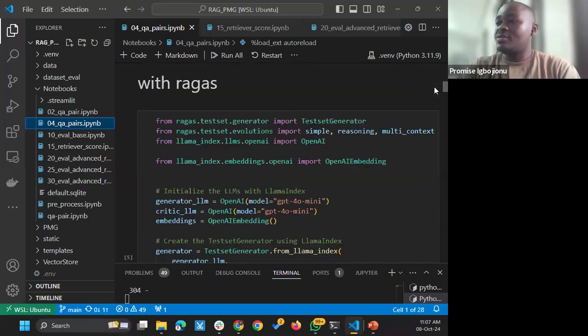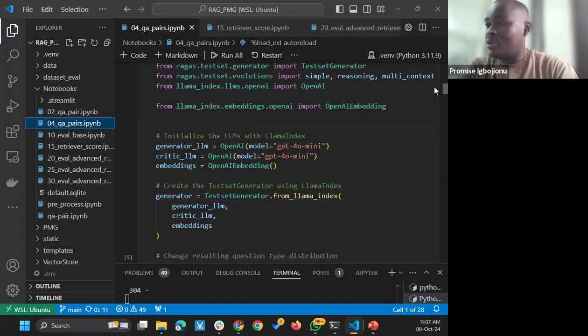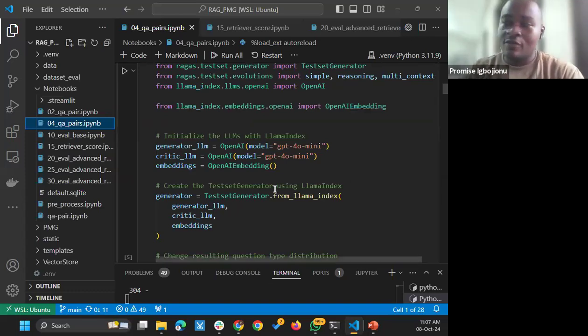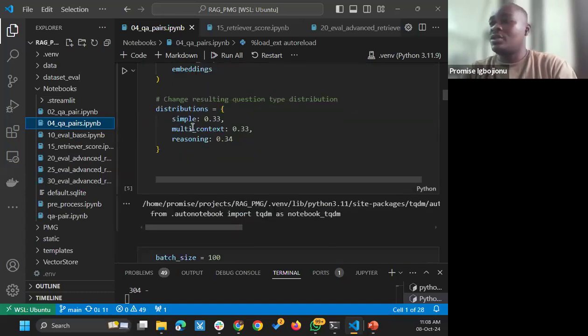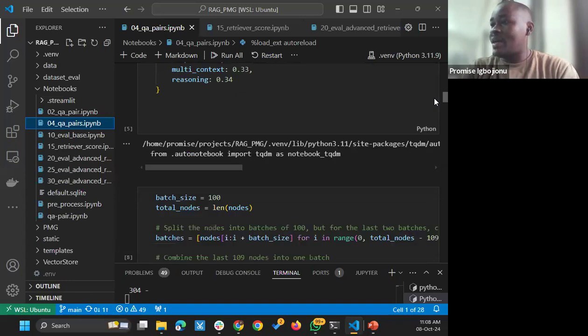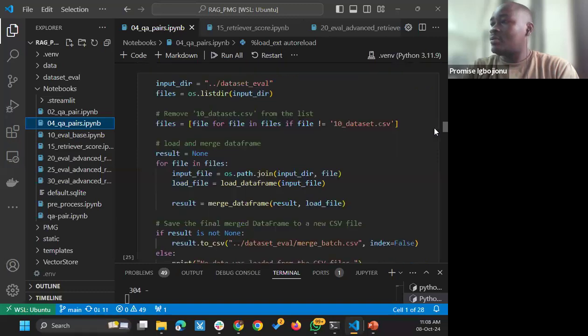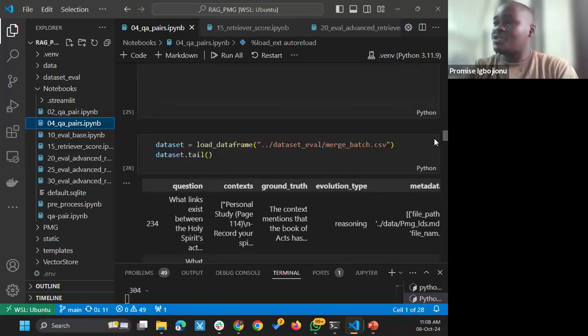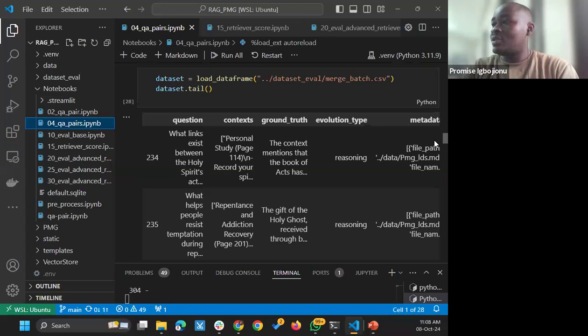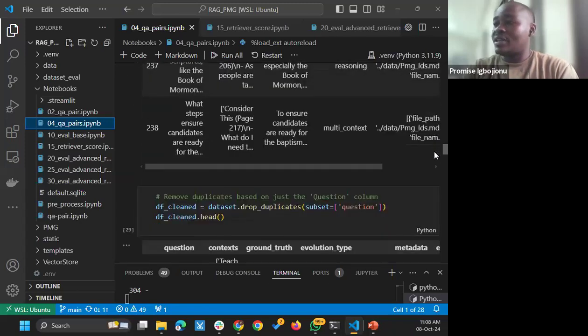So Ragas, simply with their question generation machine, was able to create a set of questions, answers, and the context labeled data sets, where each of those questions were distributed simply, multi-context, and had 34% reasoning questions. And so I prepared those labeled data sets by filtering out some of these questions that basically did not have ground truth or context.